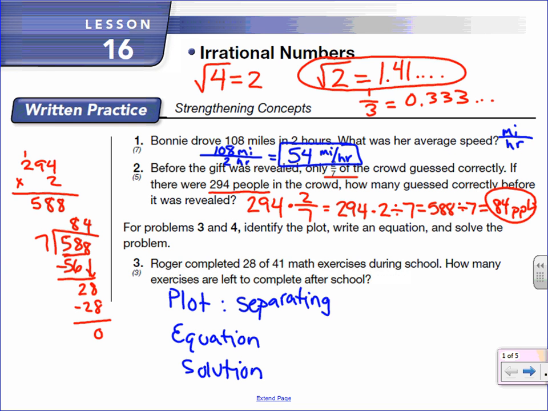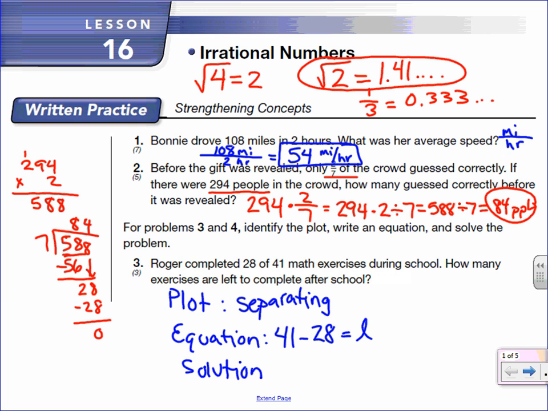And the equation for separating is what you started with, so in this case 41, minus what went away, in this case the problems that he's already done, 28, and that gives you what's left. I always do L's in cursive so they don't get confused with 1s.